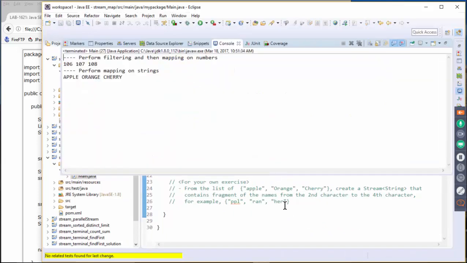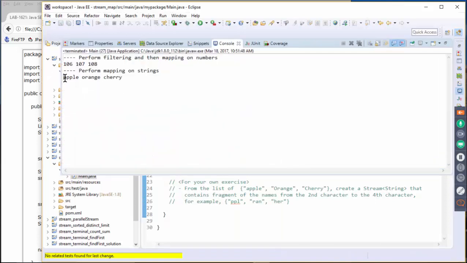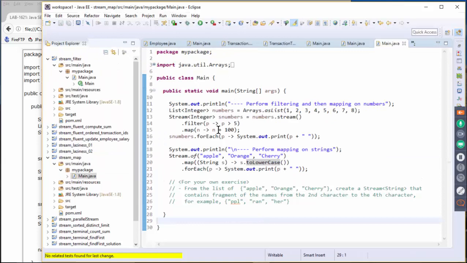Okay, so when you run the code, it will actually perform changing to uppercase, and of course if you change to lowercase, then it will actually convert to the lower values. Okay. So the filter is actually for a predicate, and mapping is to actually convert into something.